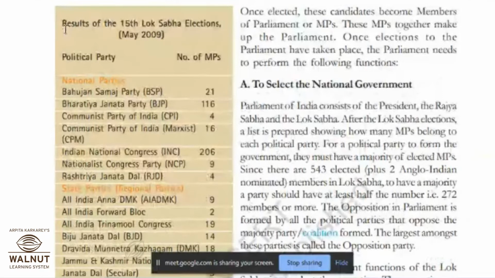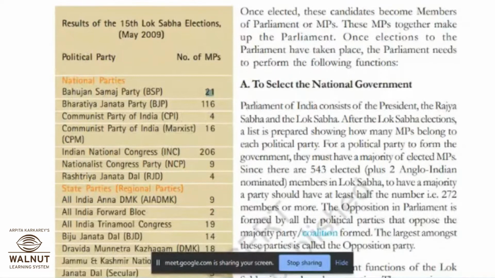Now again, there is a result of 15th Lok Sabha election in May 2009. There are national parties, Bahujan Samaj Party, that is BSP, and how many members of parliament elected and represented in the Lok Sabha? It is 21. Okay, Bharatiya Janata Party 116. Then Communist Party of India 4.